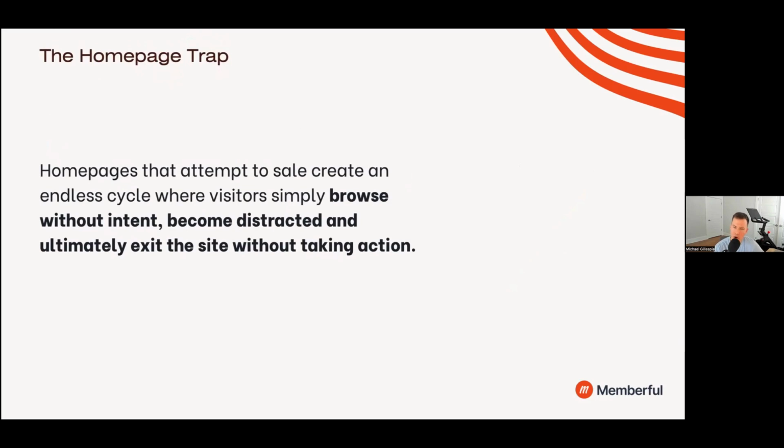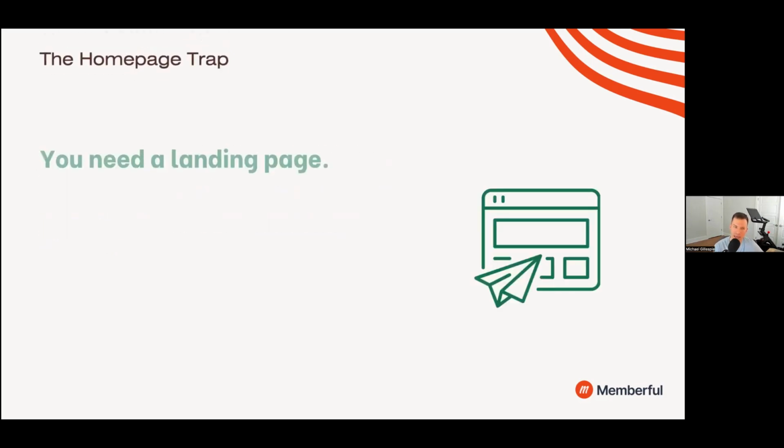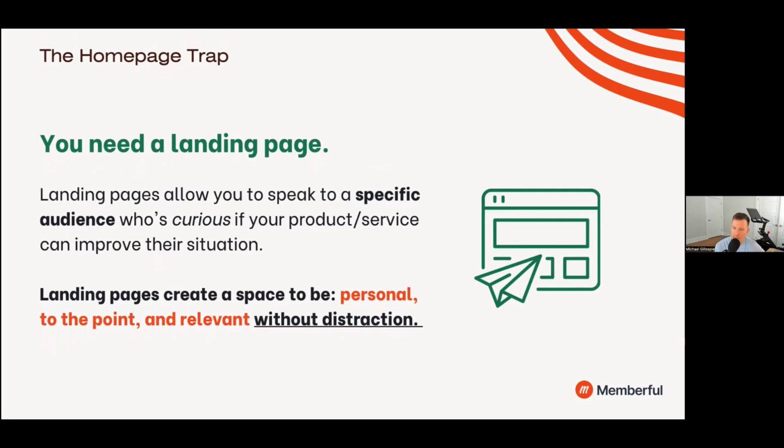So if you look at a homepage that attempts to sell someone on the spot, you'll end up in a cycle where you have traffic and visitors landing on your site. They browse without an intent. They become distracted because most websites contain a significant amount of distractors on every page. And ultimately, they exit without taking action. And the most important action that you likely want them to take is making a purchase or signing up for your membership. So when we look at that particular cycle, we ask, how do we avoid that? And what needs to happen to change that? And we land in a spot that tells us we need a landing page.